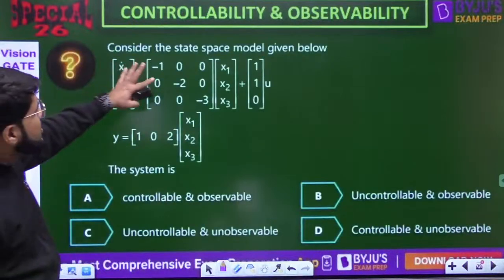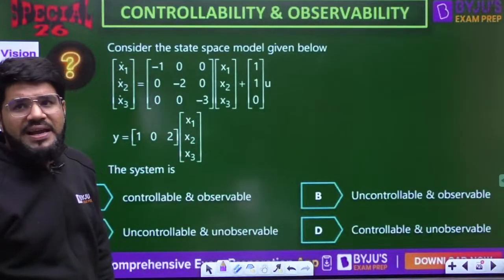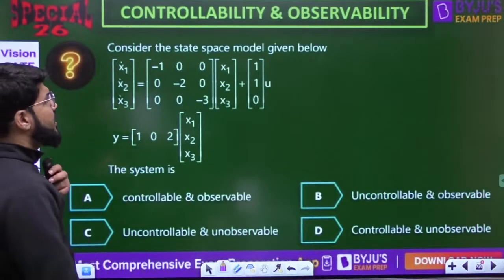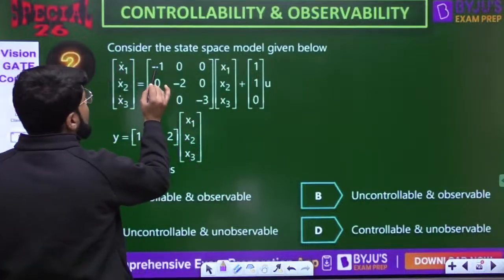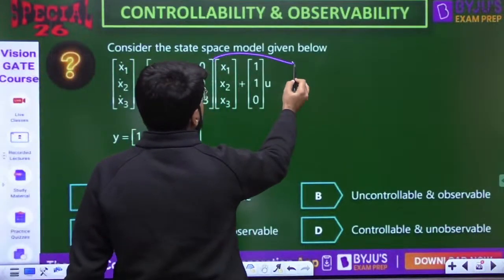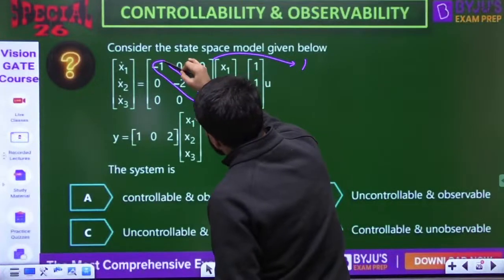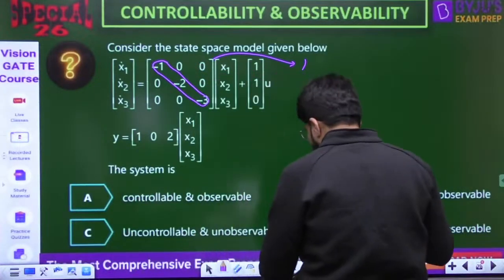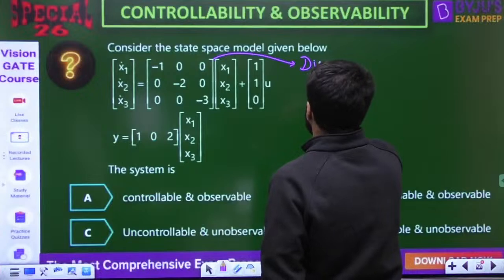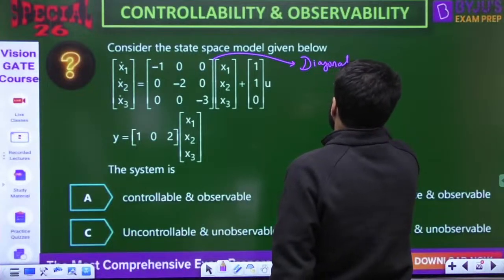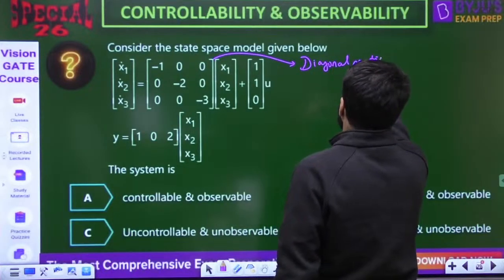Suppose this is a state space model given to you, and I need to check the controllability and observability. Pay attention here. First of all, look into the matrix A. Is it a diagonal matrix? Yes, only diagonal numbers are there. Elements other than the diagonal are perfectly 0. So yes, this is a diagonal matrix. So by diagonal matrix, should I say it is DCF?